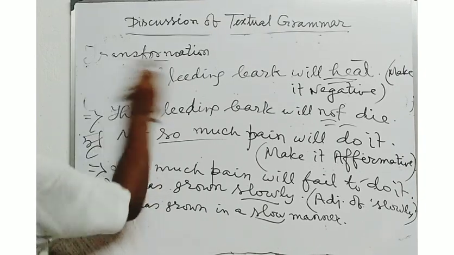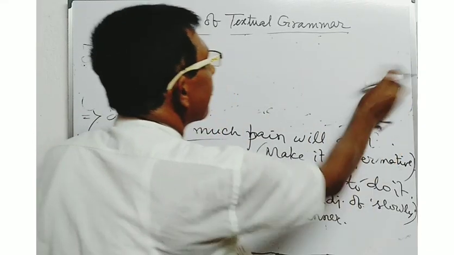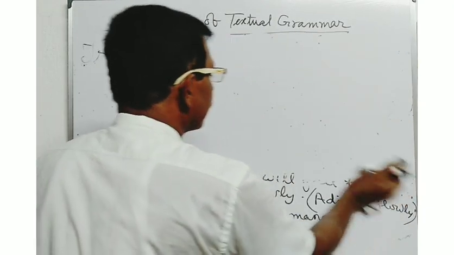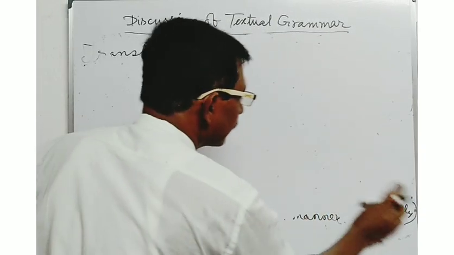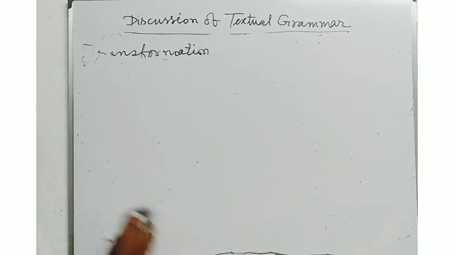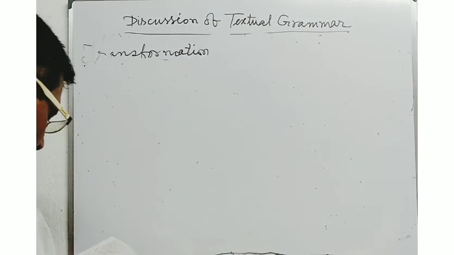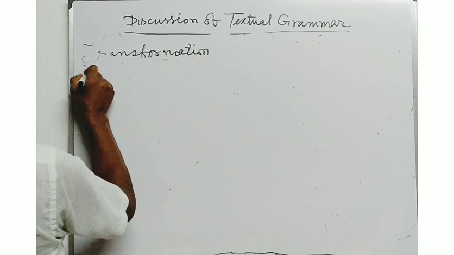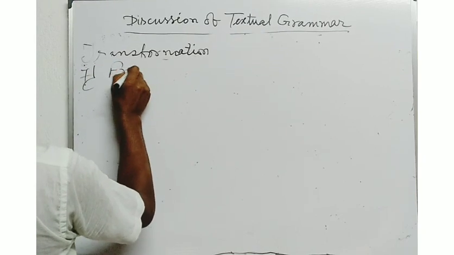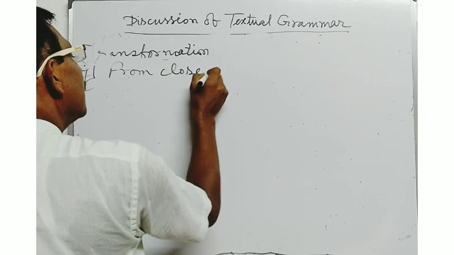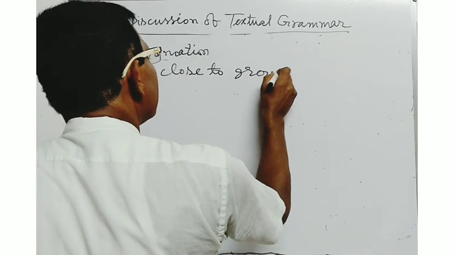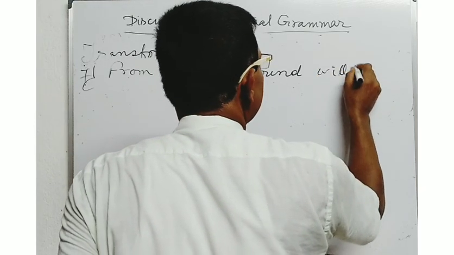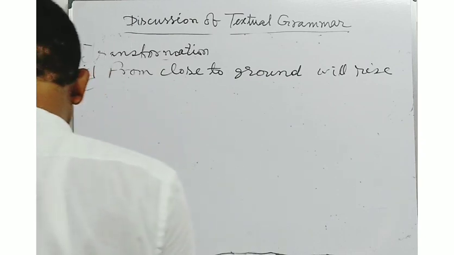Now, number 7. From close to the ground will rise curled green twigs.